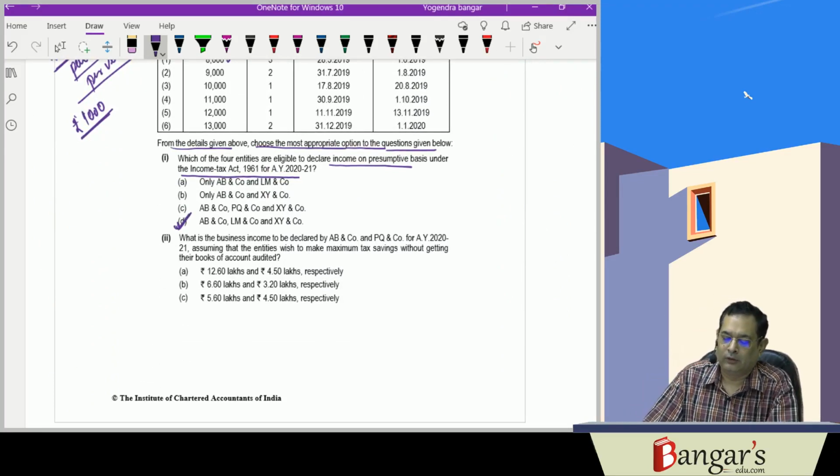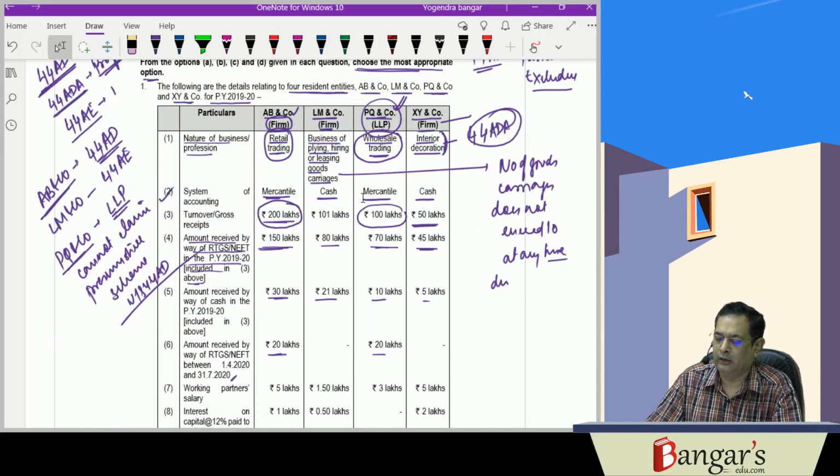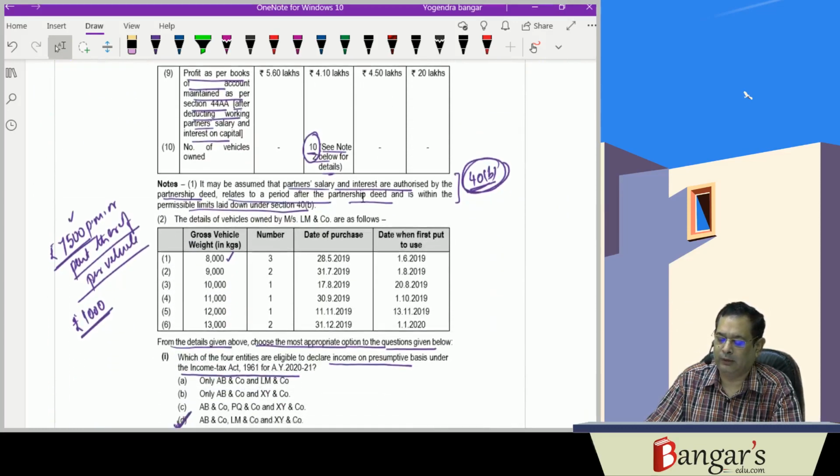So the answer will be AB and company, LM and company, and XY and company will be eligible because AB and company is carrying on eligible business, turnover does not exceed rupees 2 crores, and is not claiming any deductions in respect of the incomes. LM and company is going for 44AE and XY and company for the 44ADA presumptive scheme of taxation. So they will be eligible.